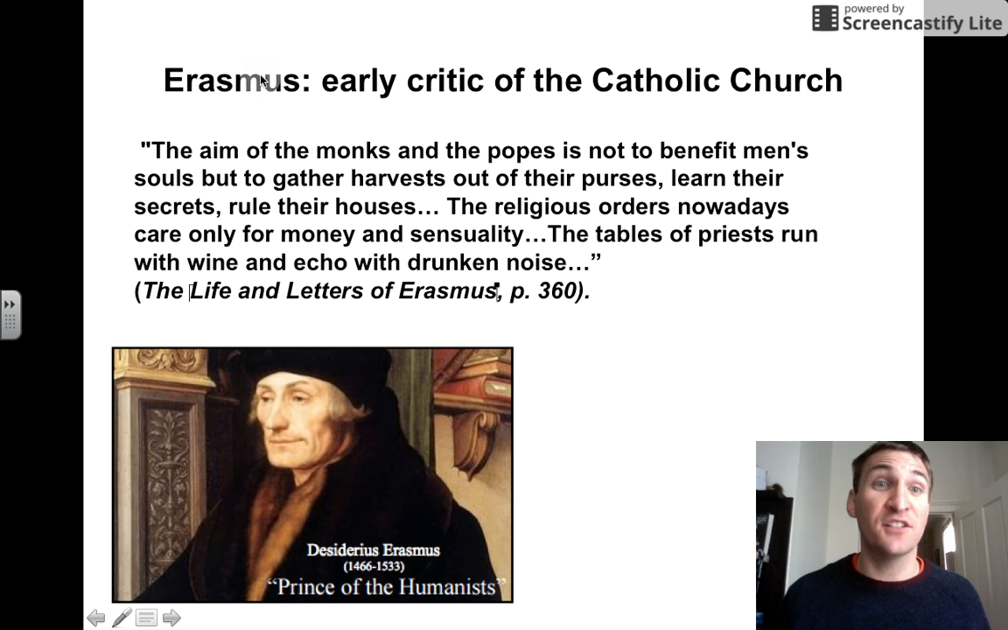Erasmus, a Renaissance philosopher, was an early critic of the Catholic Church. Let's look at what he wrote about the Catholic Church. This is from the Life and Letters of Erasmus. Quote, "The aim of the monks and the popes is not to benefit men's souls, but to gather harvests out of their purses, learn their secrets, and rule their houses. The religious orders nowadays care only for money and sensuality. The tables of priests run"